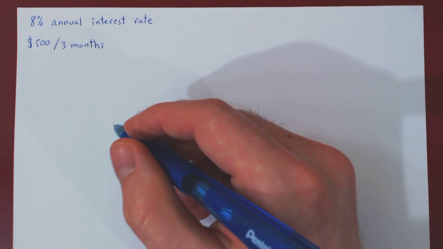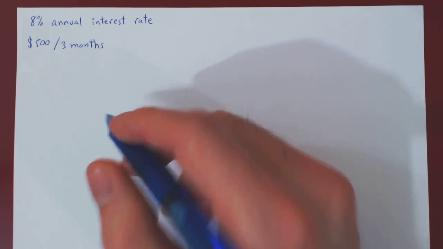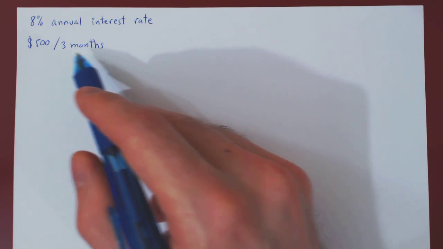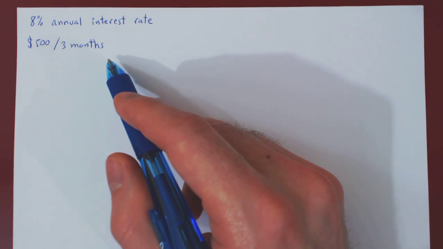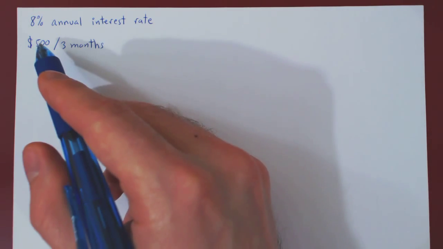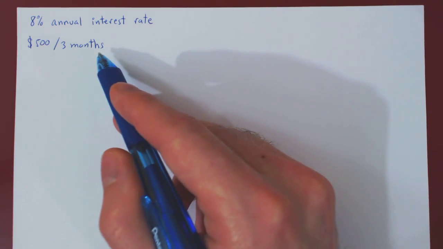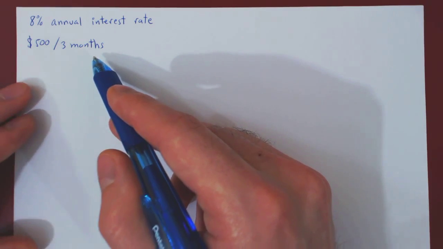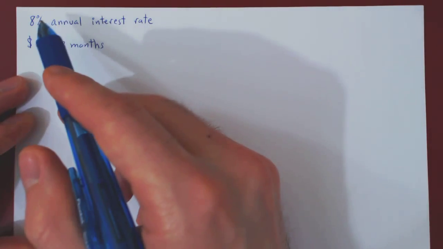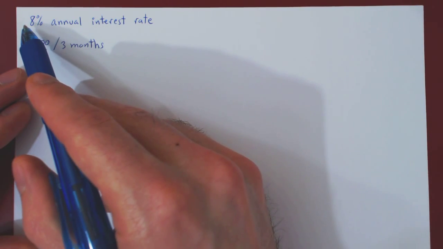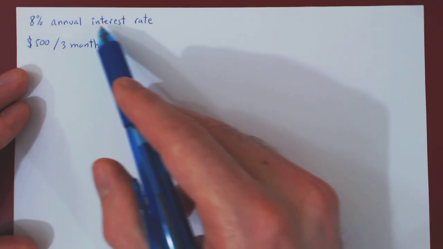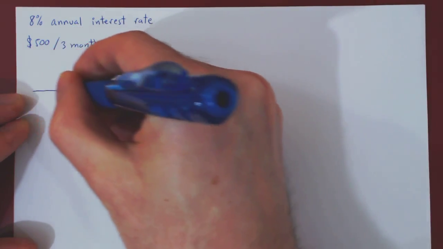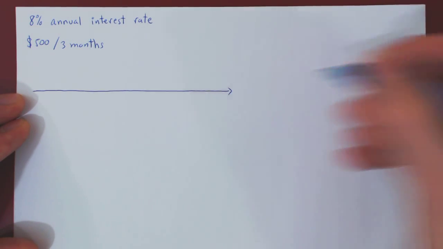Imagine an individual wishing to set up a trust fund that will pay to some organization $500 every 3 months, even after his death. So the wish is that these payments of $500 every 3 months to the given organization continue on forever. And we will be assuming that the investments are carried with an 8% annual interest rate. So we can visualize this quite easily on to a timeline.